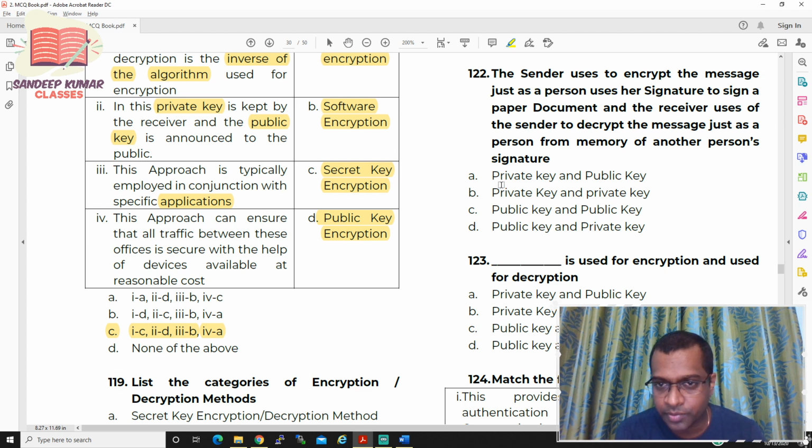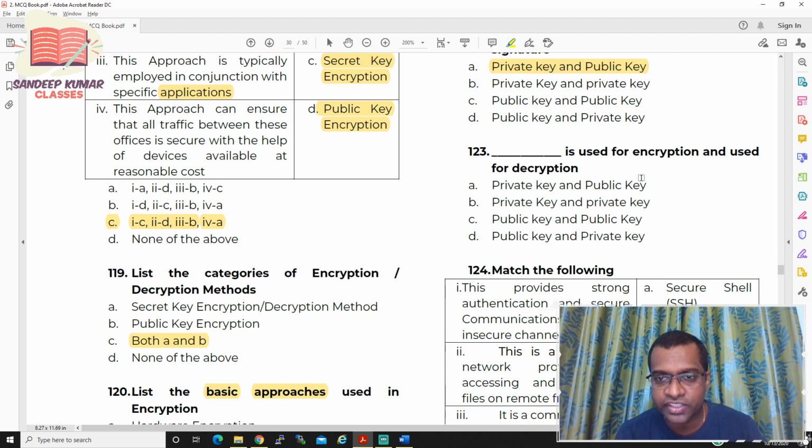So which is the order? Private key and public key. So this is the order which we need to pick up. So this is the right answer, sir. So for 122, the right answer is A.